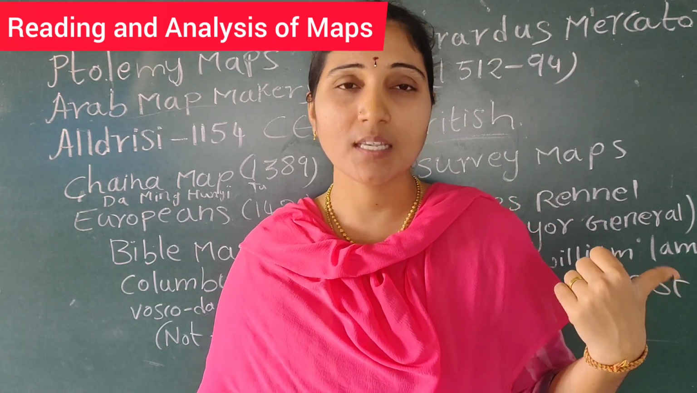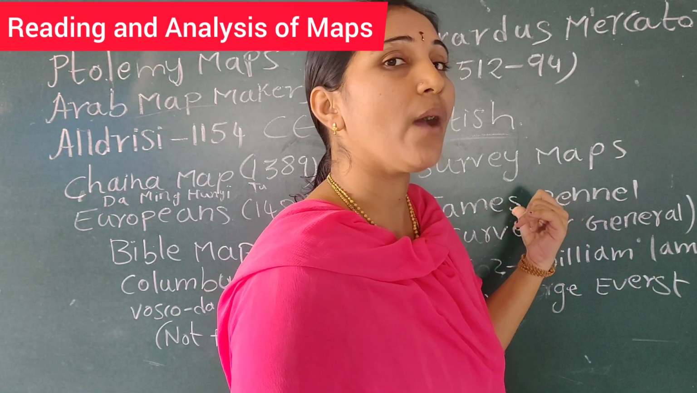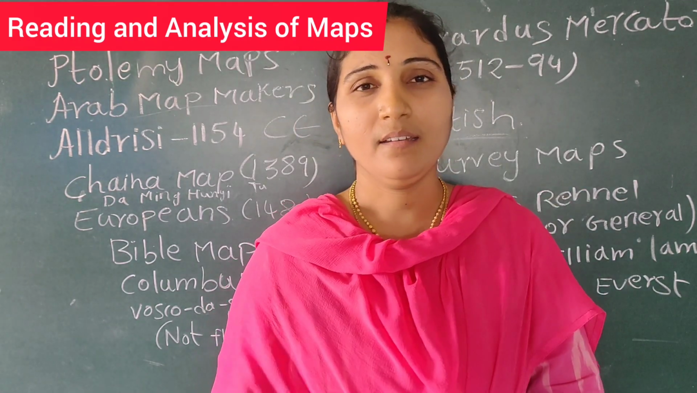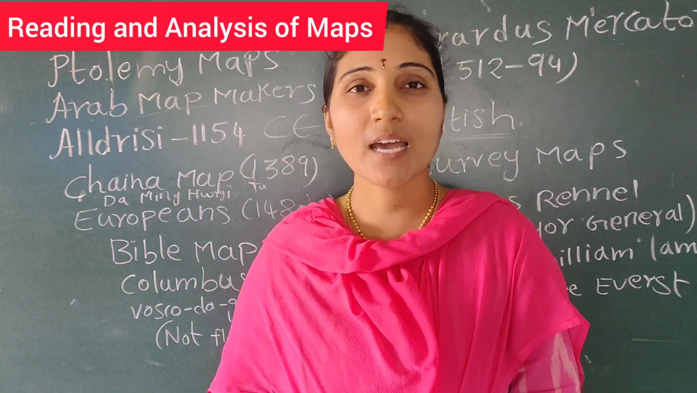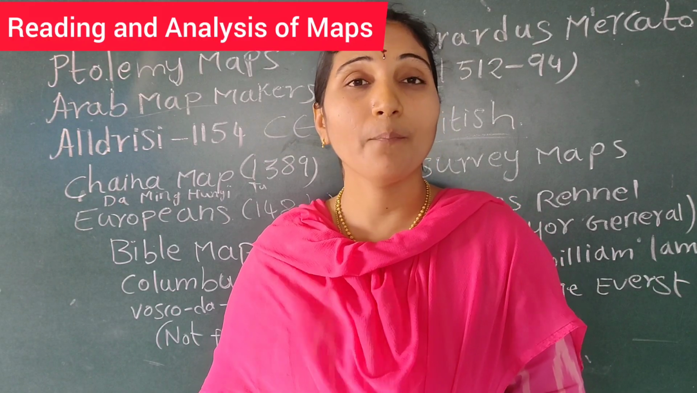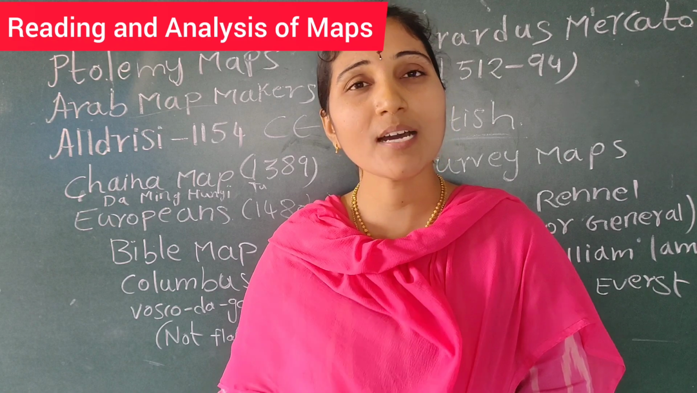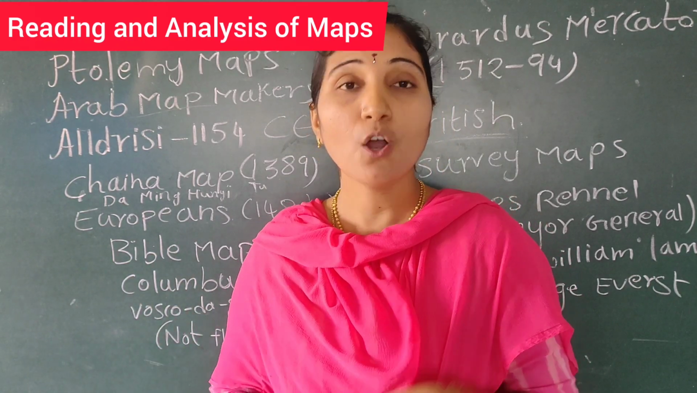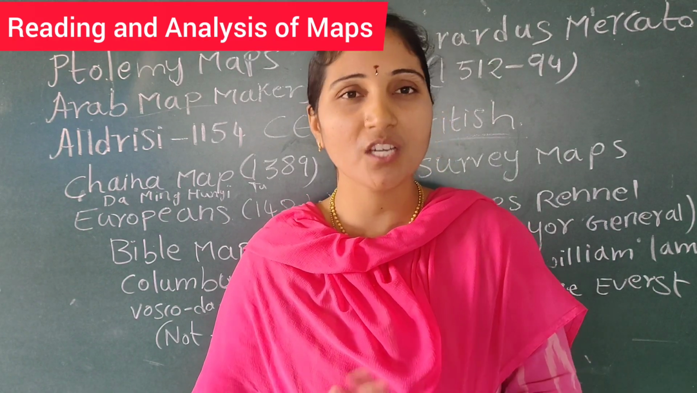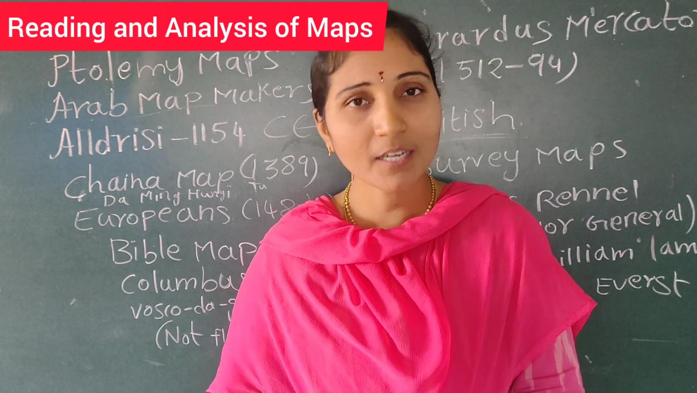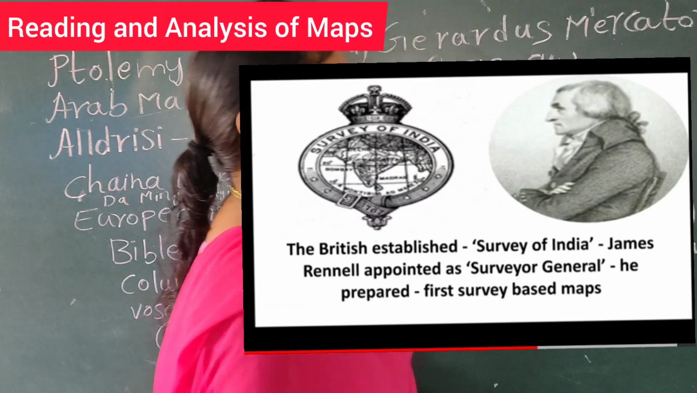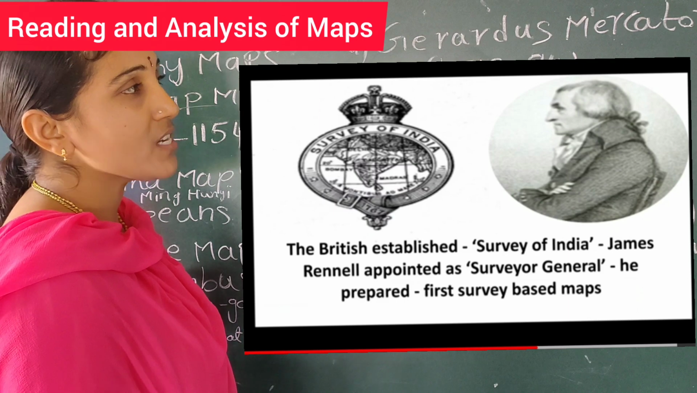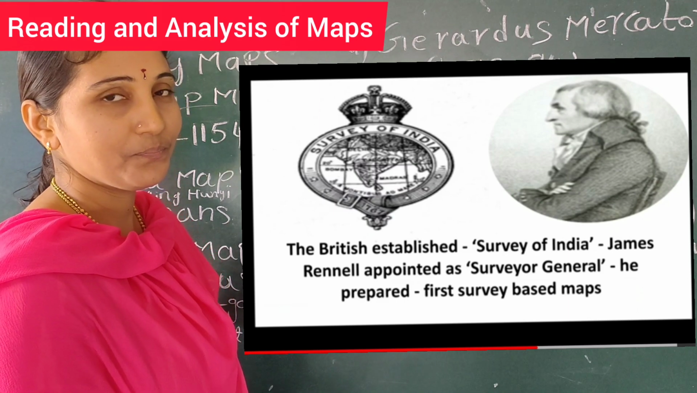So in that process, when the British were keen on plundering all the resources, they asked for a survey map, to do the map based on the survey, which gives us clear information about the place, what kind of minerals are there, what the actual vegetation is, and so on. For that purpose, they appointed James Rennell as the first Surveyor General.